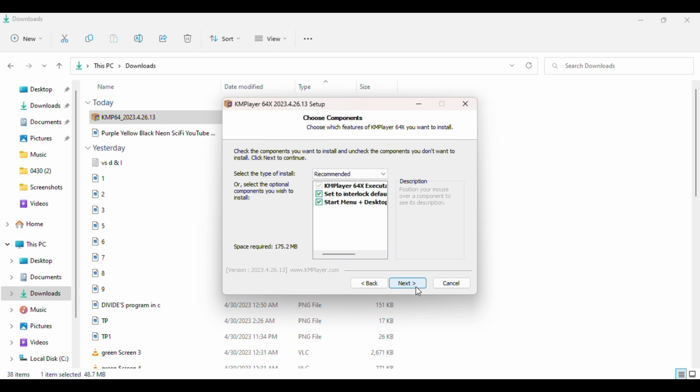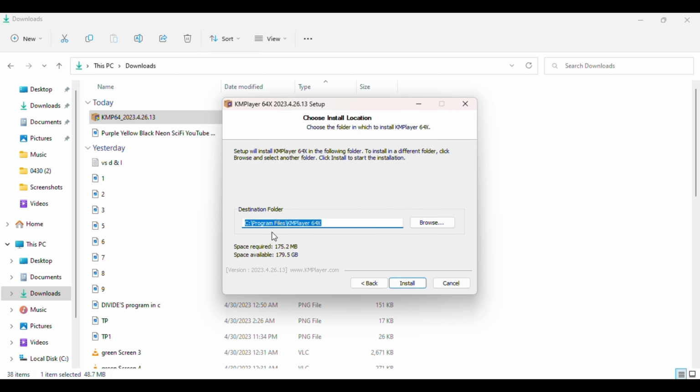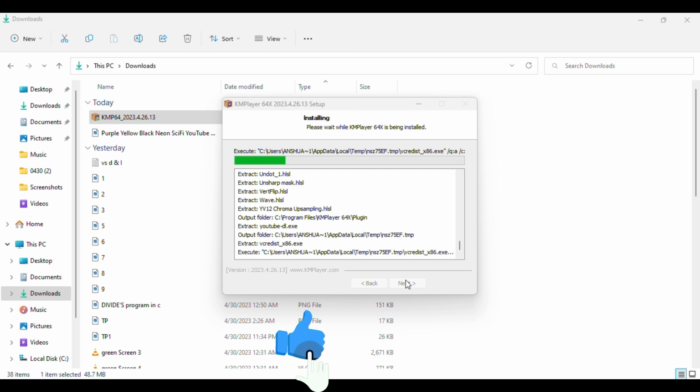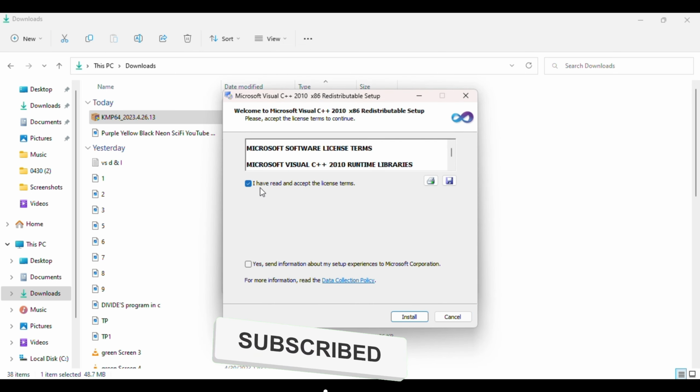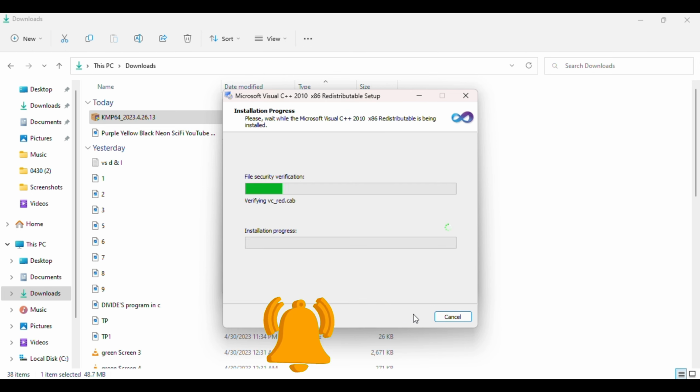Step 8. Choose the destination folder where you want to install KMPlayer or leave the default setting and click Next. Step 9. Choose the components you want to install and click Next. Step 10. Select the additional tasks you want to perform and click Next.